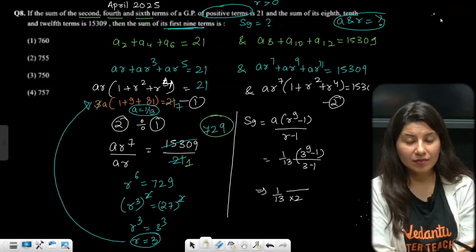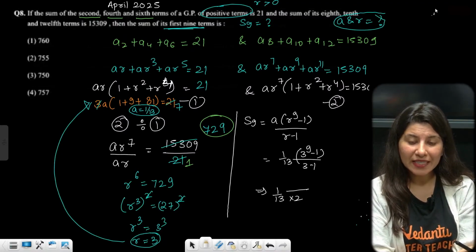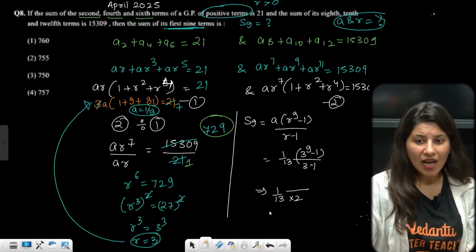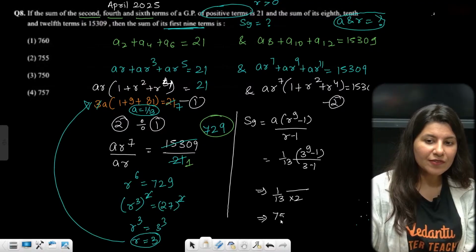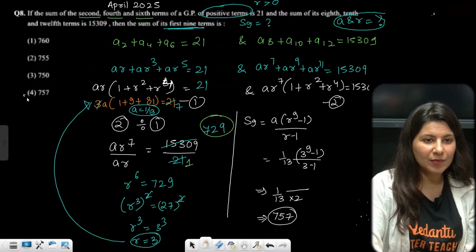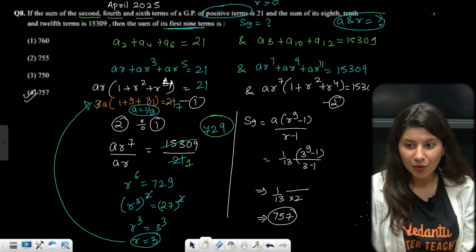3 power 9. Can anybody help me with 3 power 9? Anyway, I am not going to solve it. I am leaving it for you. But I know the final answer, which is 757. Do the calculation and let me know option D was absolutely right or not.